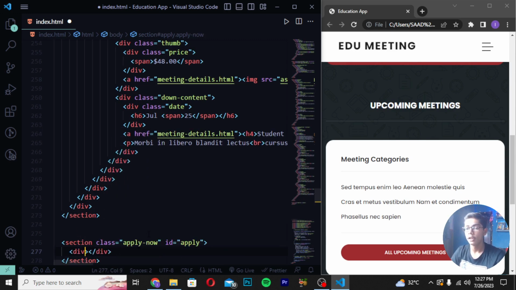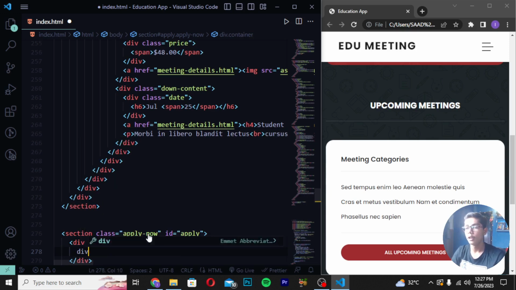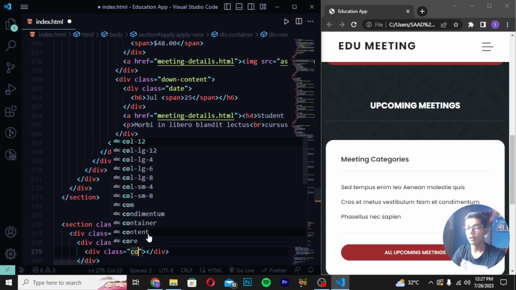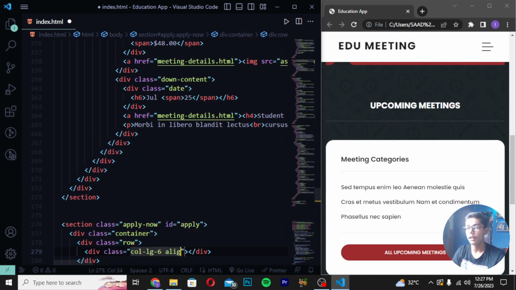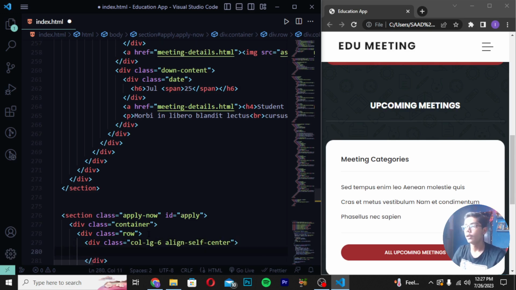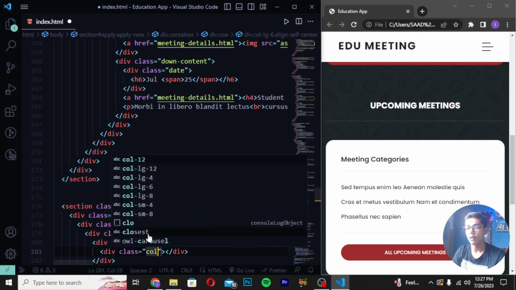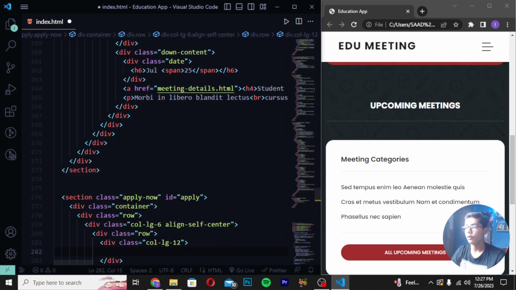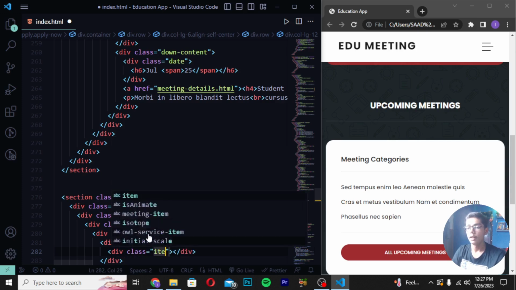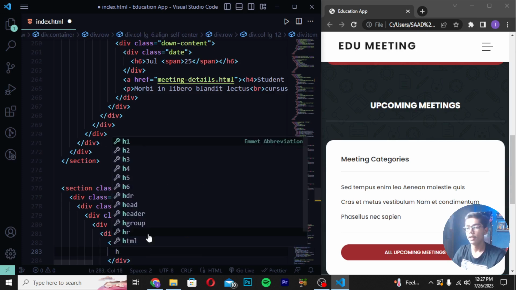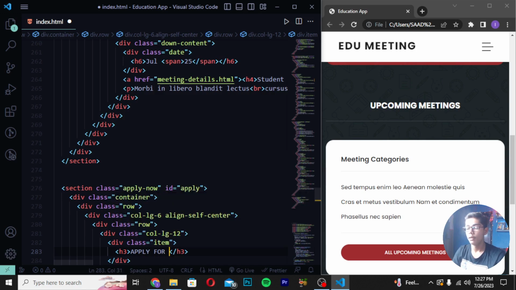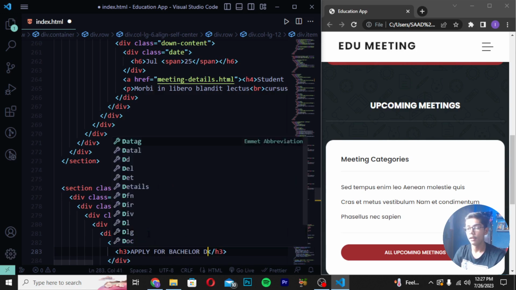Then you have to now just create div class container and then you have to now just move down and create div class row. Here you have to just write here div class col-lg-6 and then write align-self and write here center. Then you have to move down and create div class row and then you have to write here div class col-lg-12. Then you have to now just write div class item and then write here h3 apply for bachelor degree.